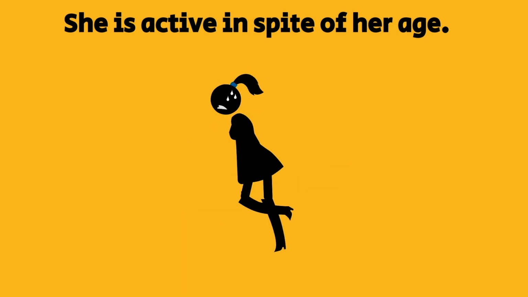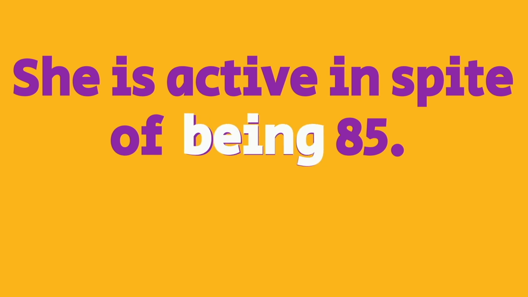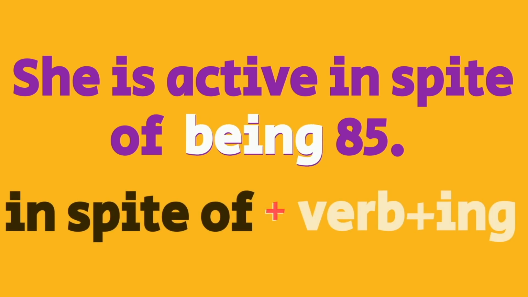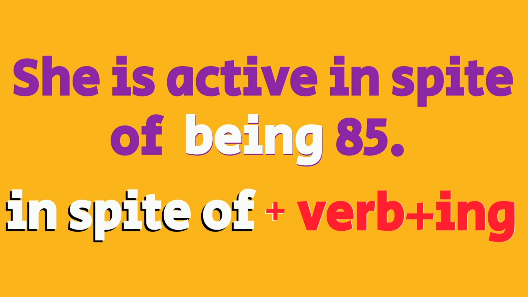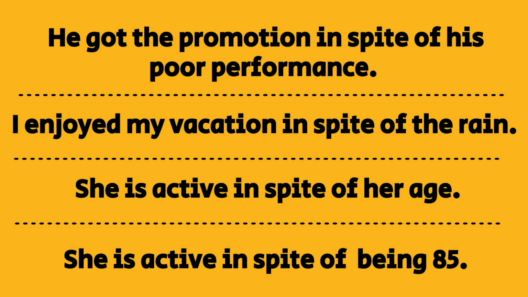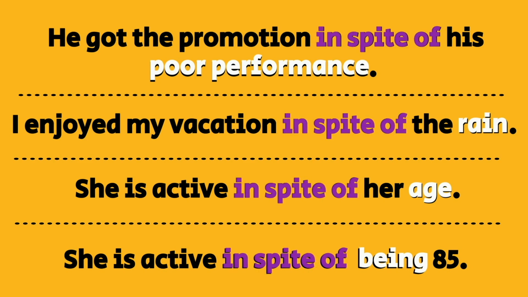She's active in spite of her age. Or I can also say she is active in spite of being 85. And that's our second rule. We can also use the ing form of the verb with in spite of. Remember, you always use a noun or an ing form of the verb after in spite of.